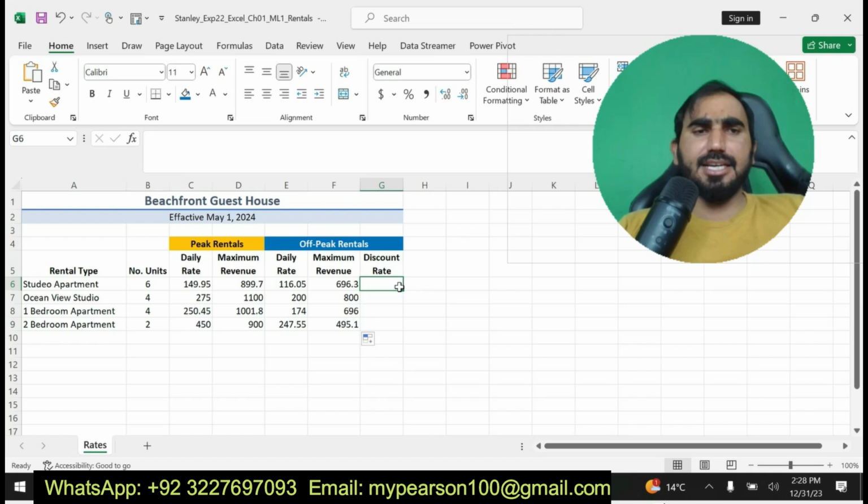Okay, now I am going to solve the next step. Now I am going to fill the formula to find the discount rate inside G6.